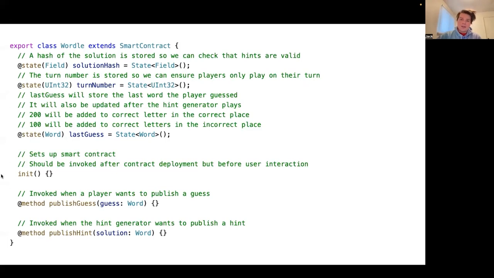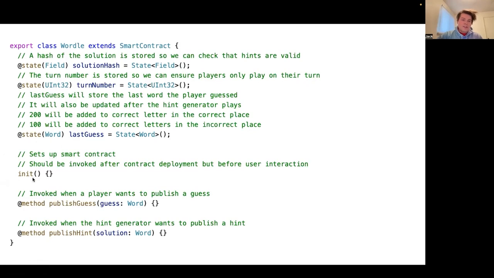And so this way we can use a single on-chain word, and we can have the generator, the guesser, update the word, and then the hint generator can only mutate the word in this predefined way. And because we've chosen to encode A as 1 and Z as 26, we can add 100 or 200 and not lose any information. So we only have 3 pieces of state here. And then we're also going to have 3 methods.